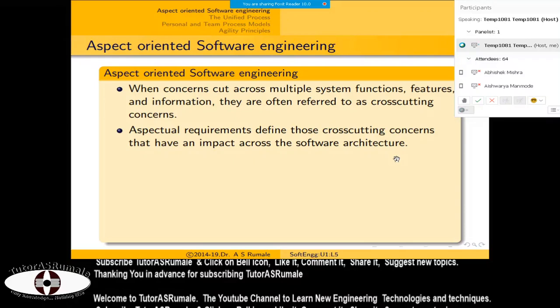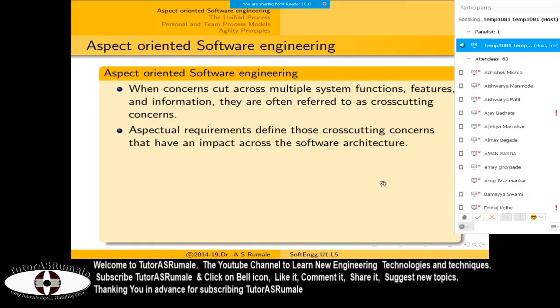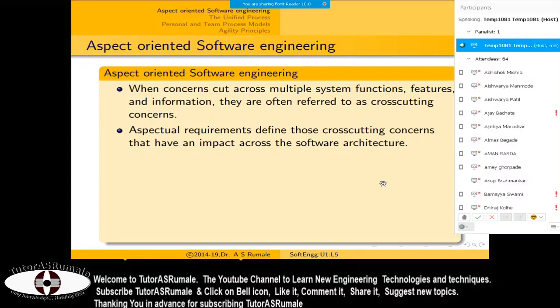Then the next is aspect oriented software, often referred to as aspect oriented programming. It's new, but it is becoming more popular in data science, because when you want to analyze certain data, you need to go through certain aspects of that particular data. So aspect oriented software development, AOSD, or aspect oriented programming is related with advanced computer technology.